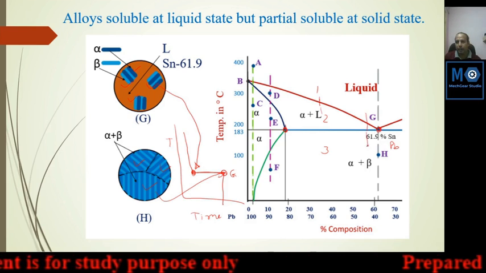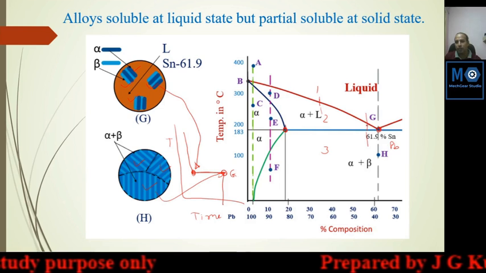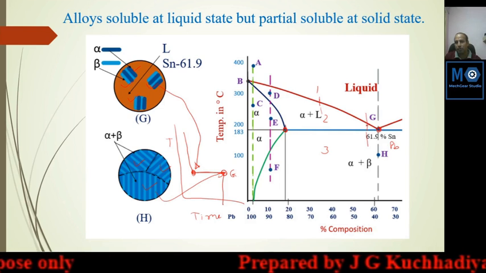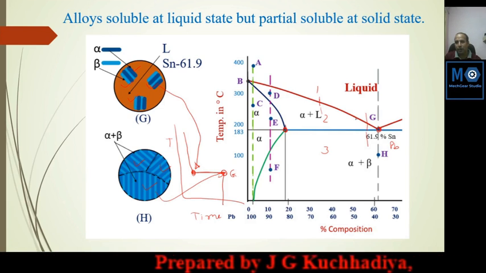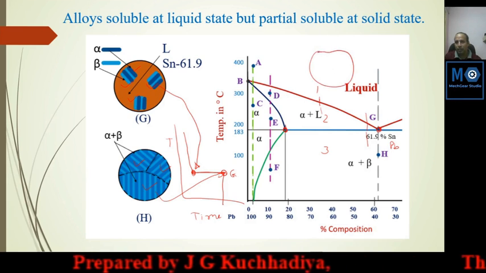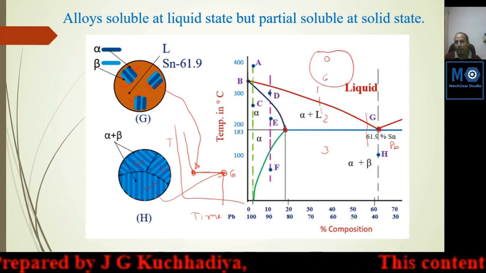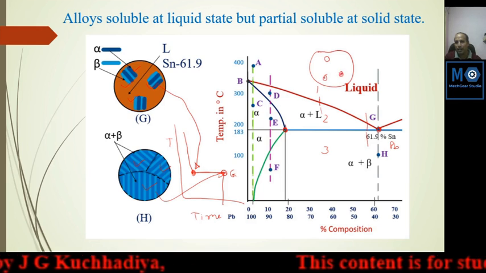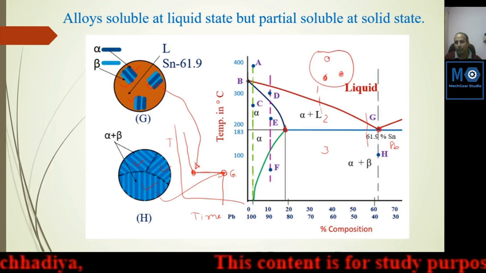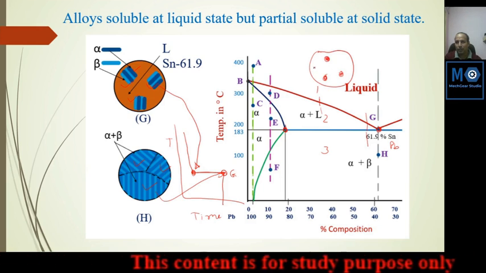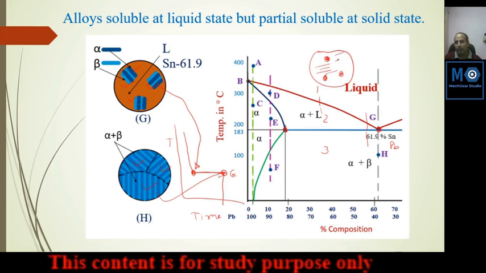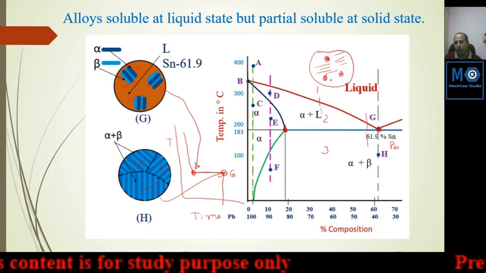At that point here, what happens? Some alpha will start first. So here you can find some alpha pure solidified and the remaining is lamellar. Some alpha is purely available.